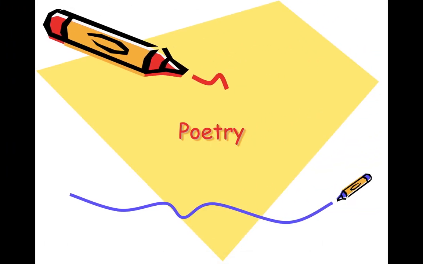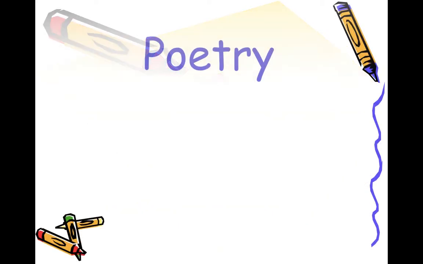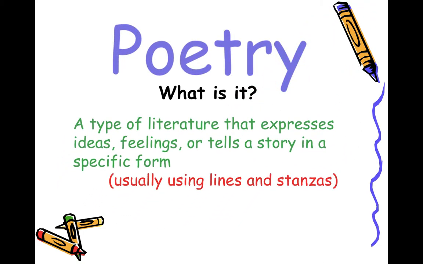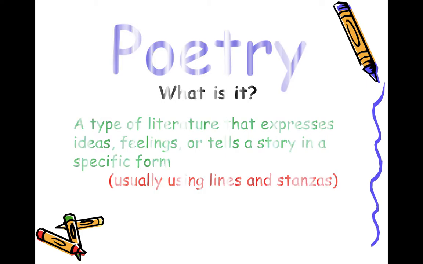So as you all know, last week we've been working on figurative language because we will be starting with a bit of poetry. So today I'll be explaining what poetry is and some forms of poetry. So what is poetry? It's a type of literature that expresses ideas, feelings, or tells a story in a specific form. So it's just an expression of ideas or feelings, or could even tell a story in a specific form.